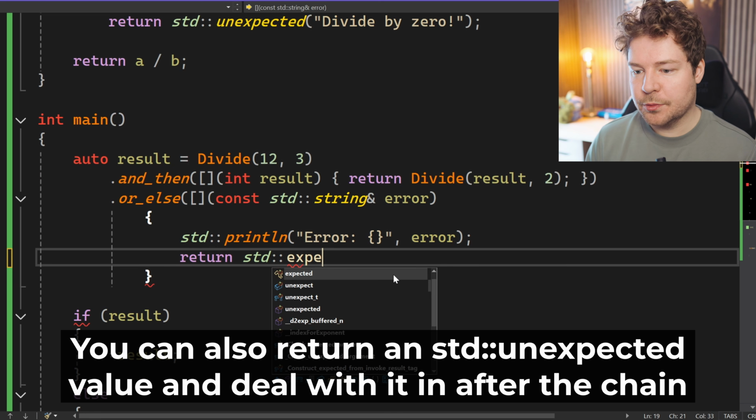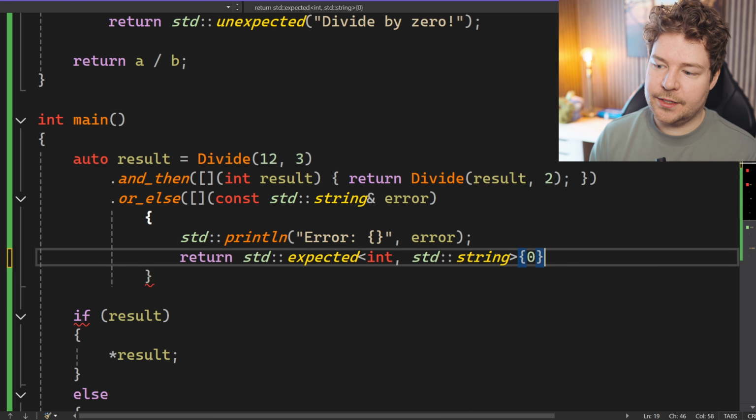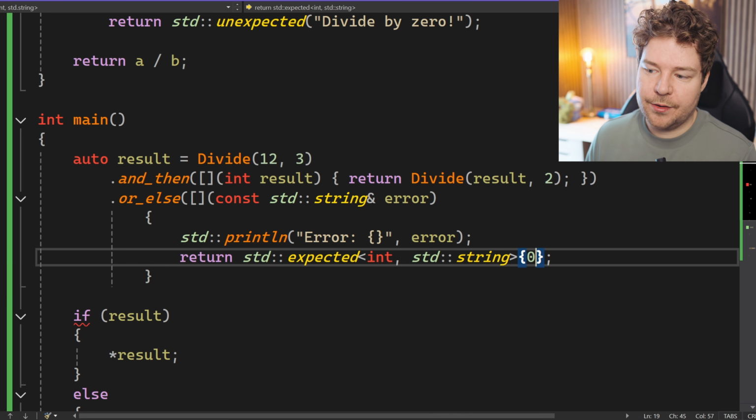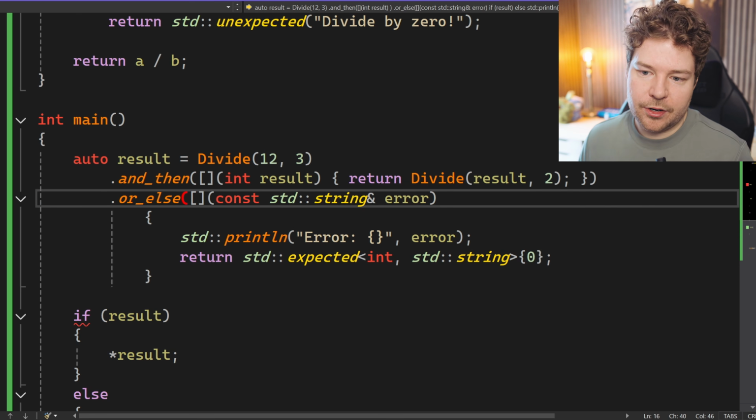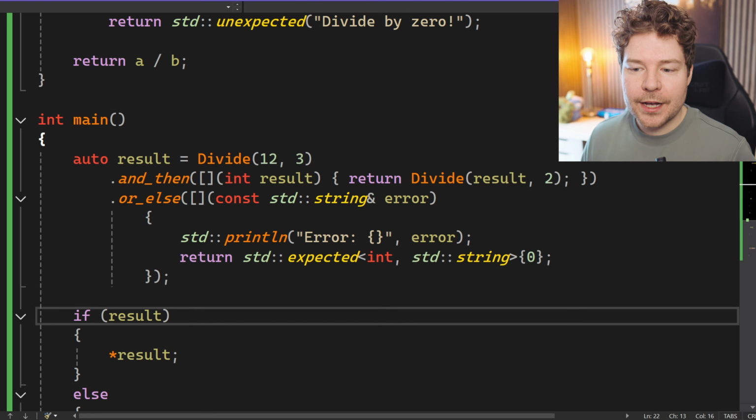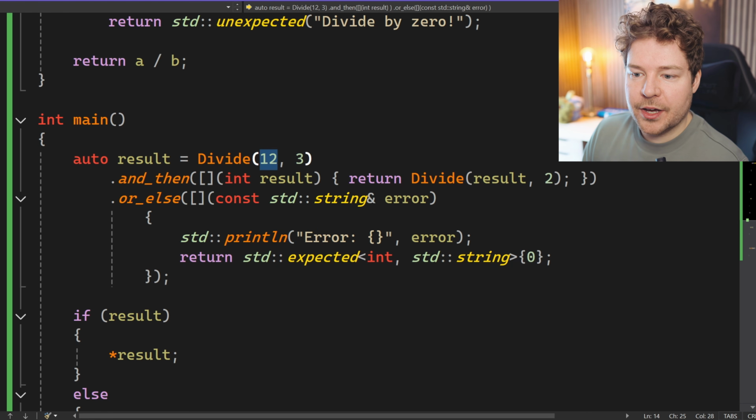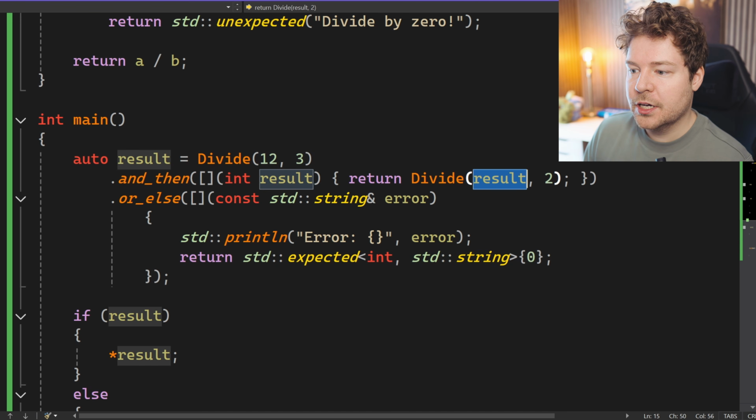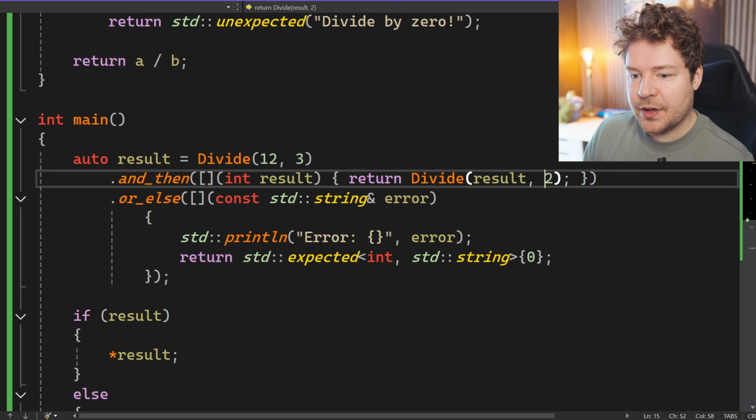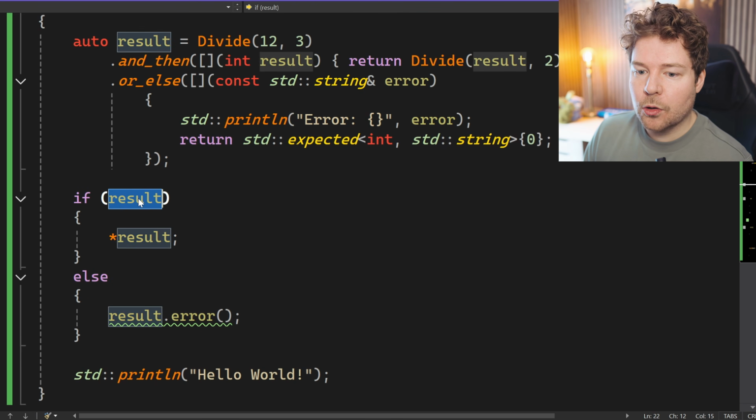So what we'll do is we'll go ahead and just create this expected object. However, I'm just going to set it to 0. So this is basically going to be our fallback value. So if these divisions fail, let's just return 0, and then we'll wrap up this lambda. So now we are actually building some kind of logic, some kind of code flow in a very functional style. We're trying to divide 12 by 3. If that succeeds, we are then dividing the result of that, which should be 4, by 2 again. If either of them fail, we are printing the error and returning 0, which means that at this stage, we will always get a result.